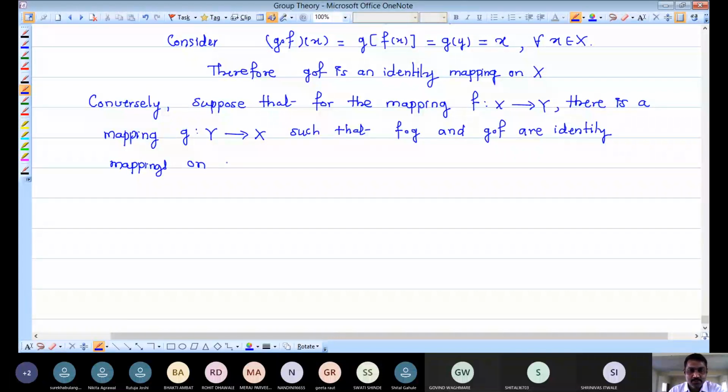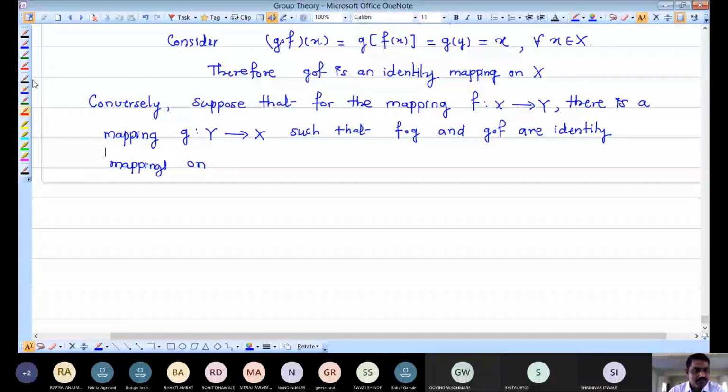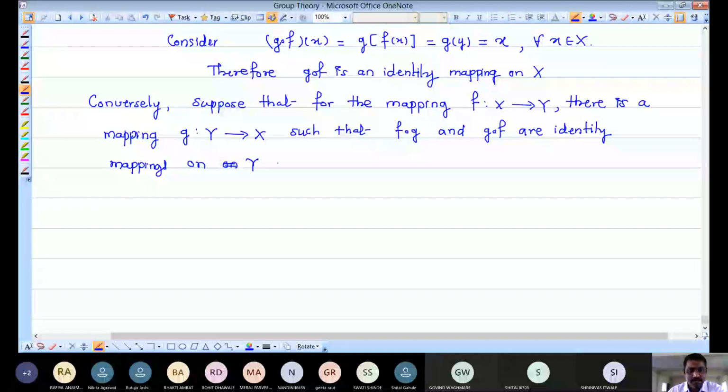on, see, F composition G is on capital Y, and the second mapping, G composition F, is on capital X, and they are identity mappings on capital Y and X respectively.